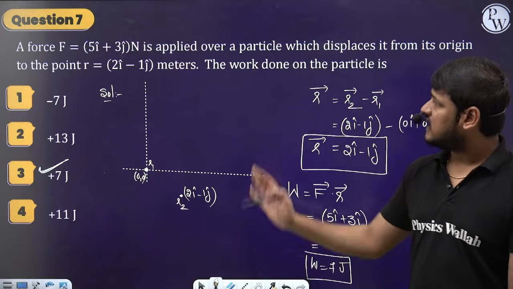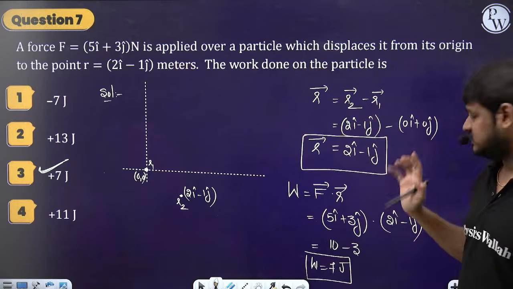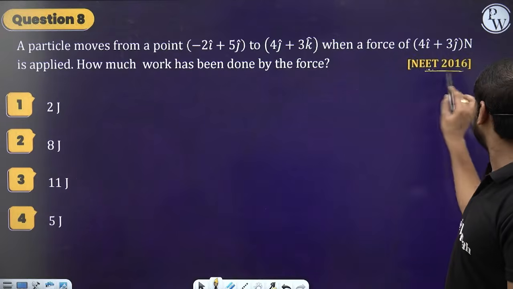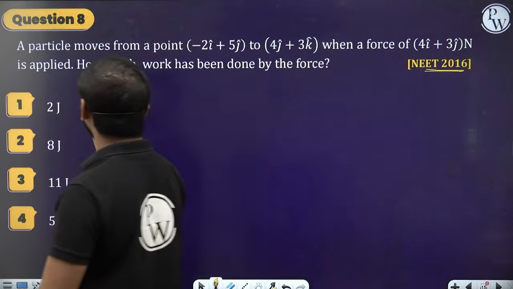Clear? Understood, guys? Everyone? Simple one. So let's go for the next question, which was asked in NEET 2016. What does the question say?